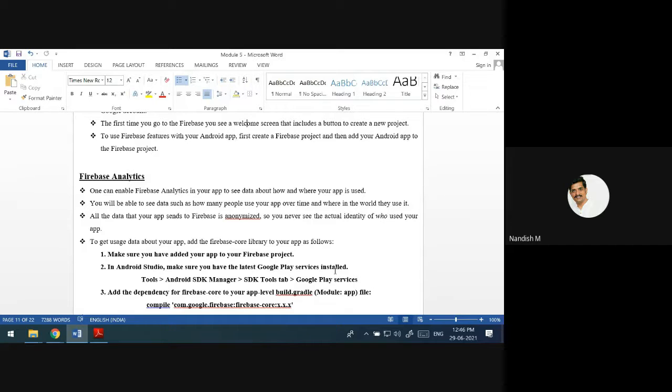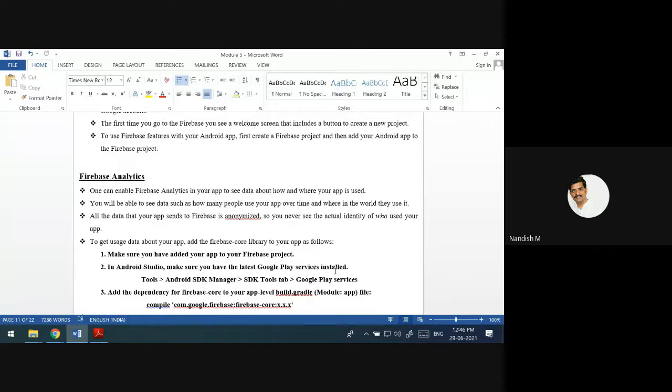But what you are not going to see, because it is anonymized, is the actual identity of who is exactly using your app. That information you are not going to get. If you gave that much information, a problem may occur because of security issues. Who is actually using this app? Who is the user? If that information is displayed, it creates a problem. It becomes a security issue. That is why you are not going to get that information.